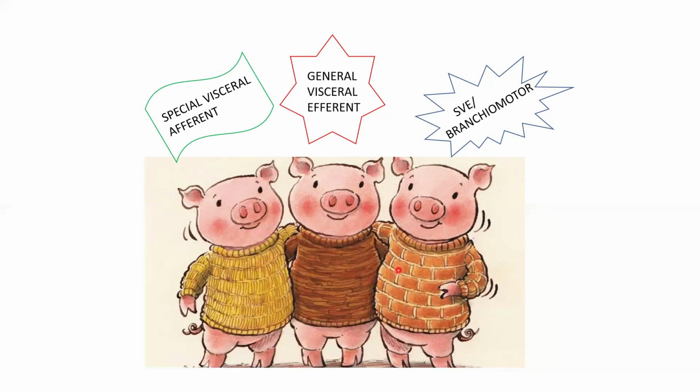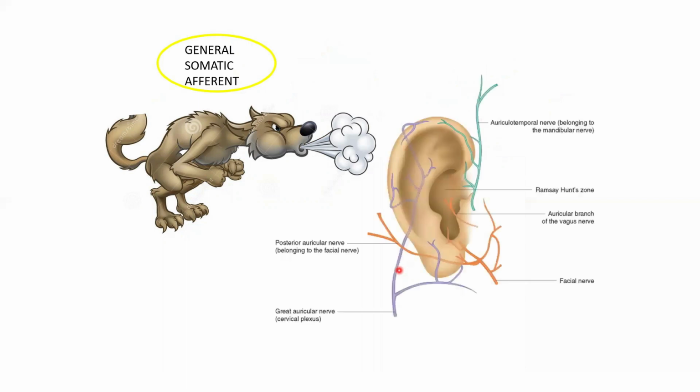Apart from the three little pigs, one more character to the story. Who's that? Yeah, apart from the three functional columns, we shouldn't forget the fourth one, the general somatic afferent. So what is this general somatic afferent? Soma, we know it is the body wall. So these are the sensory fibers which are going to innervate the skin over the auricle. To be more specific, the skin over the concha of the auricle. Those fibers are classified under general somatic afferent.